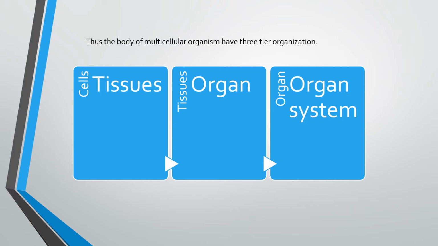So first we initially have only cells. They come together and make tissues. Then tissues come together and make an organ. Then different organs come together and make an organ system. Like that, our multicellular organisms have a three-tier organization, and like that they perform different functions.